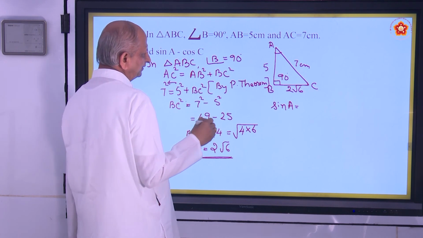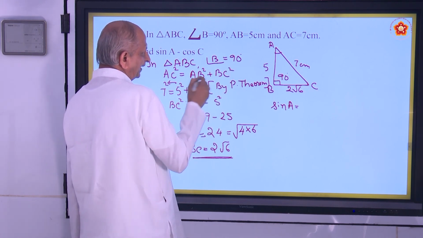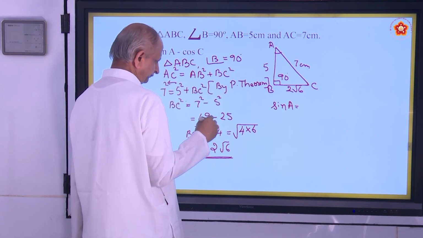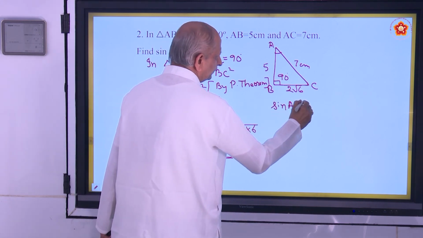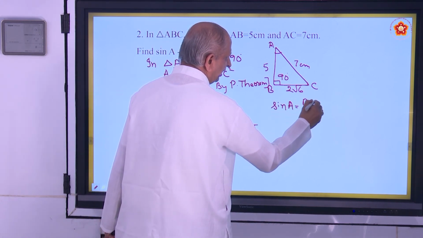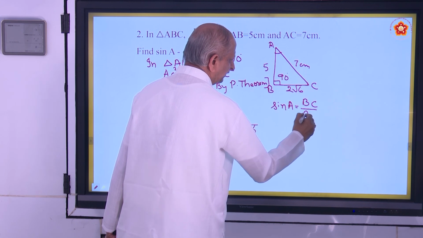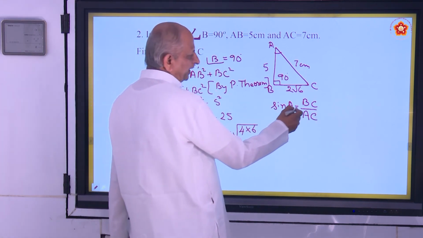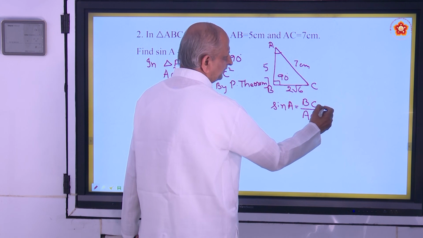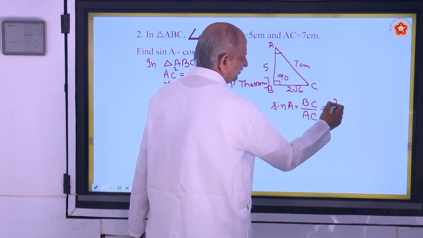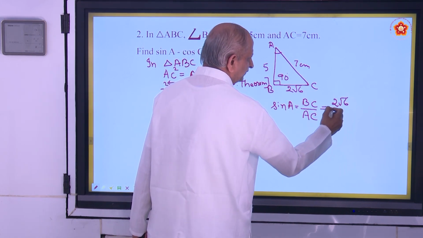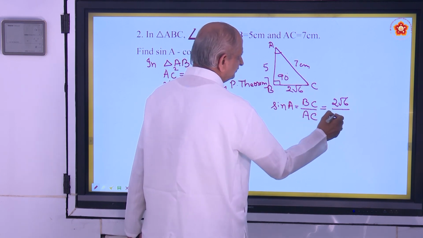So sine A is equal to BC by AC. BC is 2 root 6 by AC is 7.